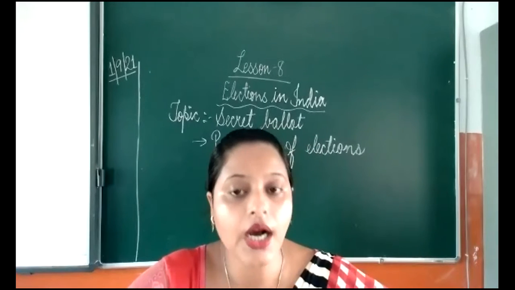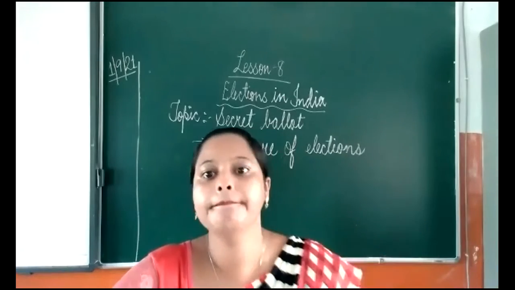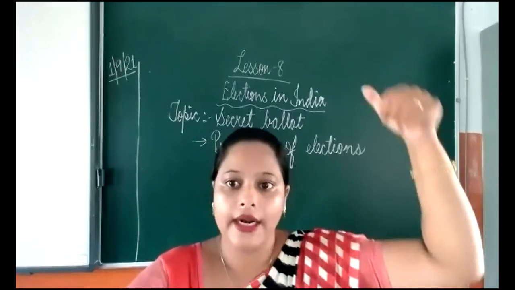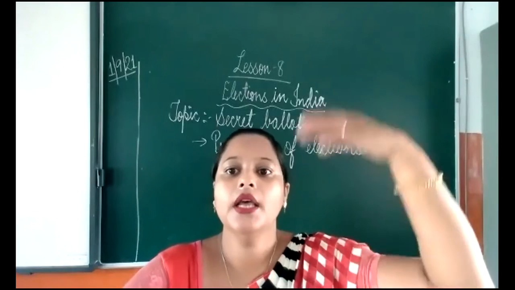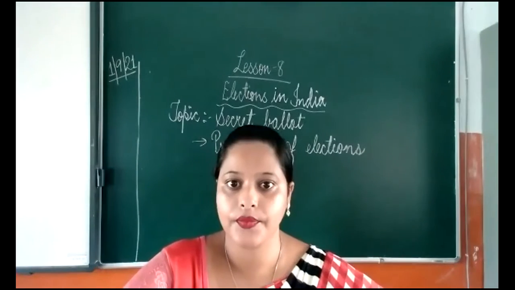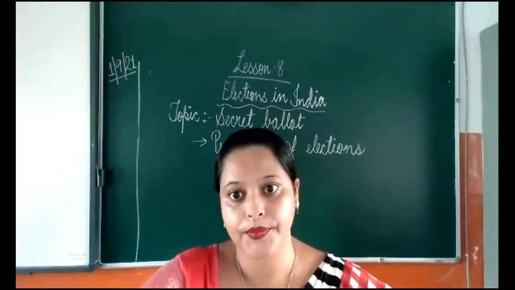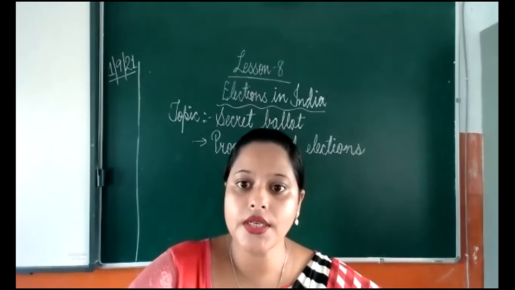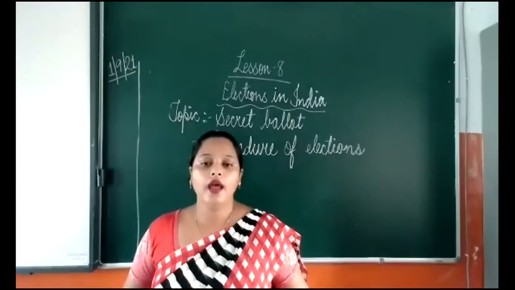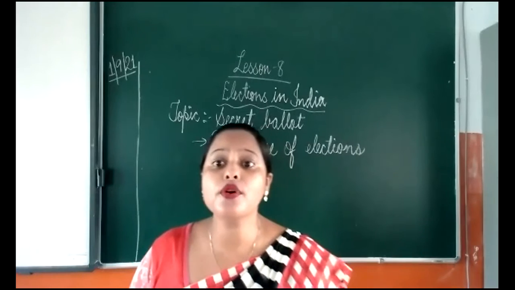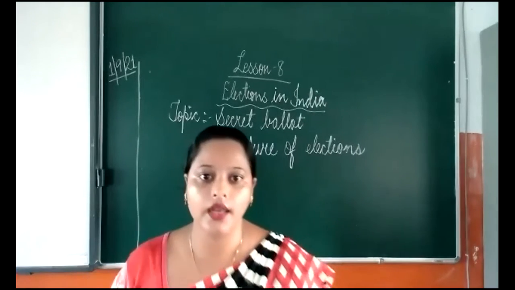Now the voter casts his or her vote by pressing the button. As I already showed you, they have to press that blue button. Once they press that button, their vote is cast. So this is about the secret ballot. Now the next one is the procedure of election. How is the election held in our country, what is the process? The process of election in India.